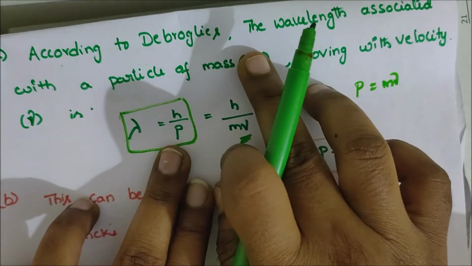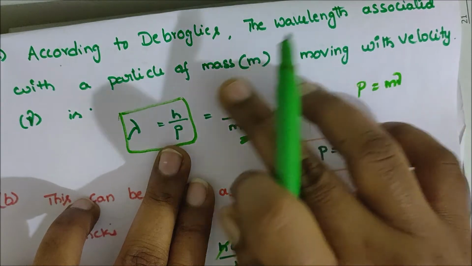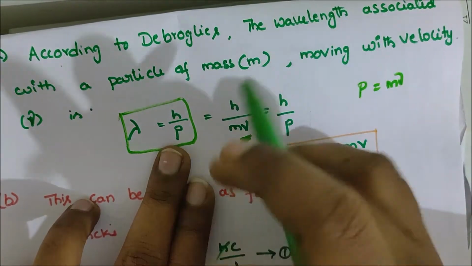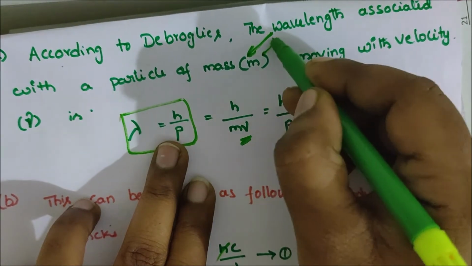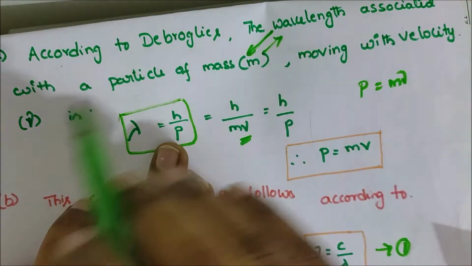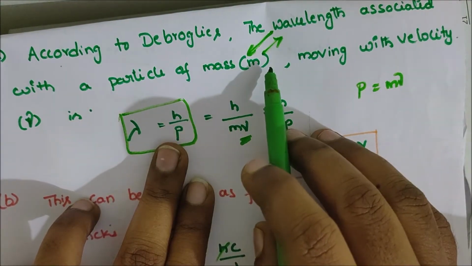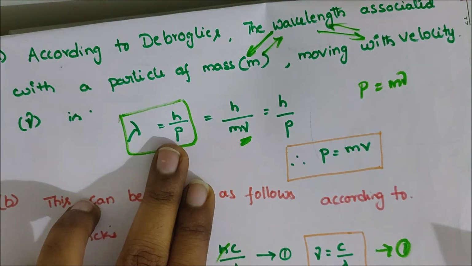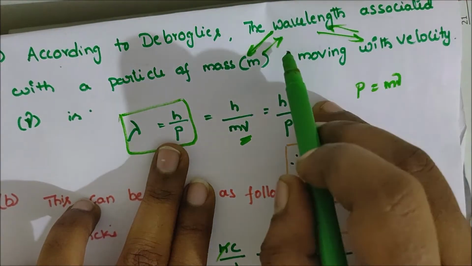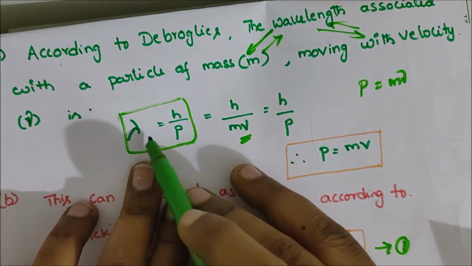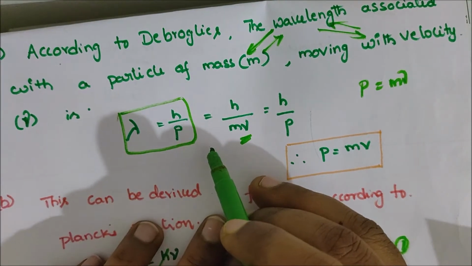Here de Broglie says a particle has a wavelength associated with its mass and velocity. So the relation is lambda equal to h by p.